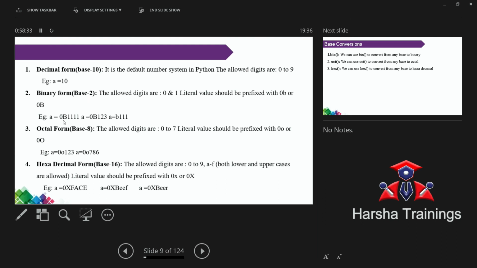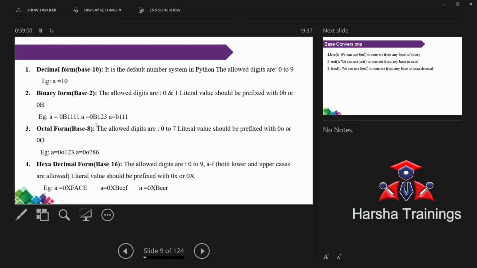So, consider the example. First, forget 0b. Ignore 0b, I will explain that later. So what are the values? 1111, that is a value. 101, that is a value. And the second one, 0b123. Is it right or wrong? Here not all are valid, some are invalid also.